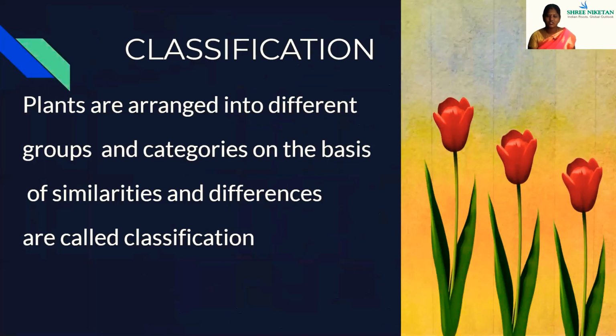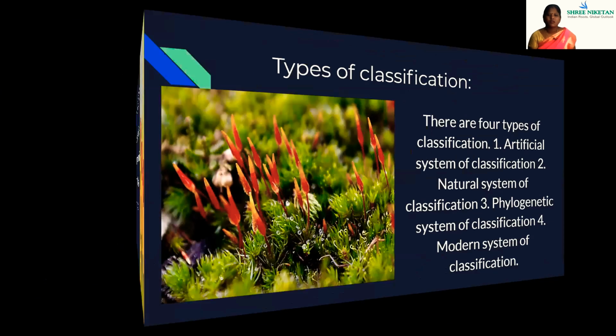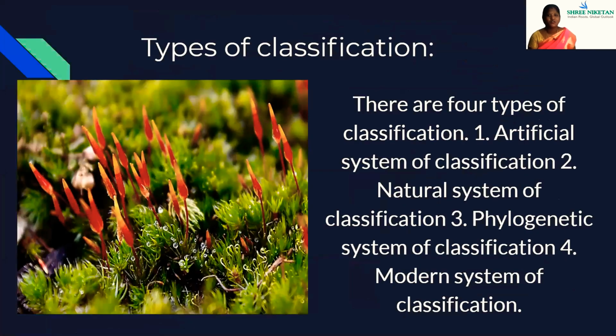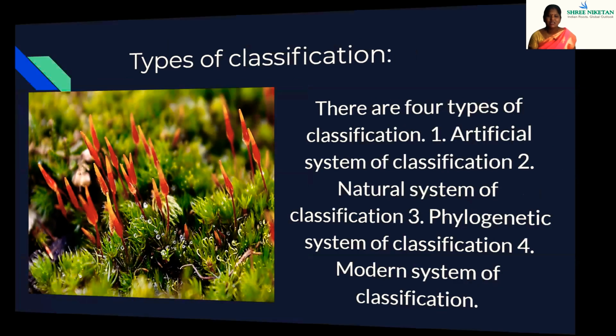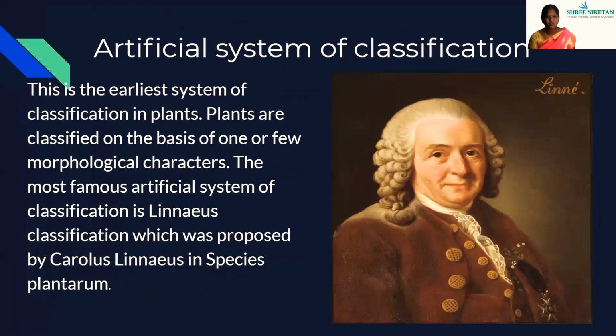What is classification? Plants are arranged into different groups and categories on the basis of similarities and differences, and this is called classification. Types of classification: there are 4 types of classifications. Artificial system of classification, natural system of classification, phylogenetic system of classification, and modern system of classification. In this, the artificial and natural systems of classification are the main concept.